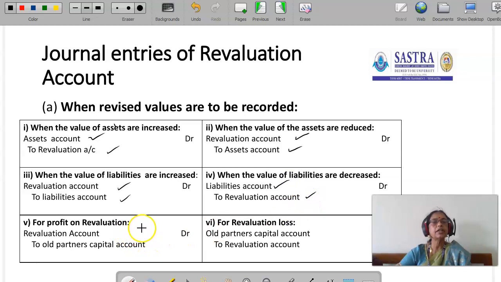Profit on revaluation should be transferred to the old partners' capital accounts in the old ratio. So, revaluation account debit to old partners' capital account. For revaluation loss, old partners' capital account should be debited and revaluation account should be credited. In this way we have to pass journal entries to prepare the revaluation account.